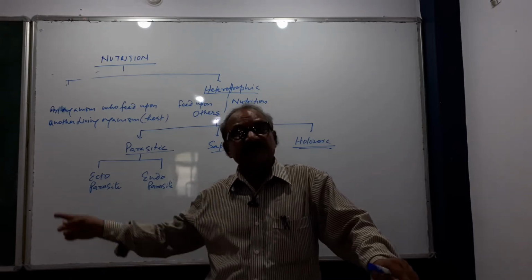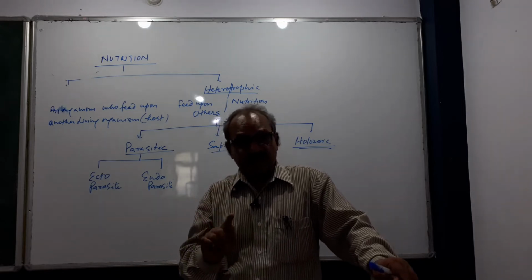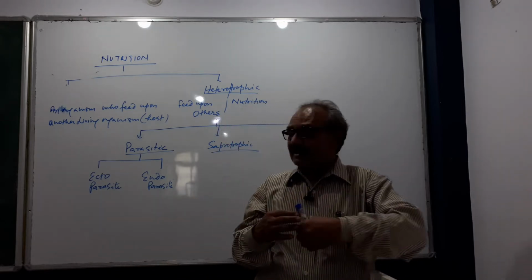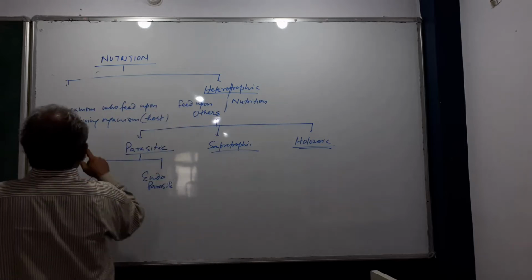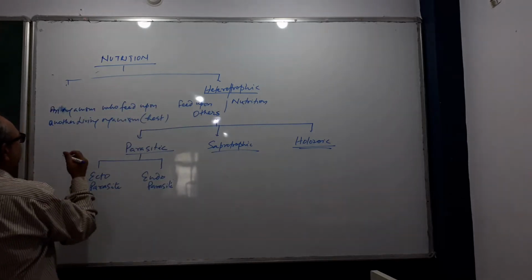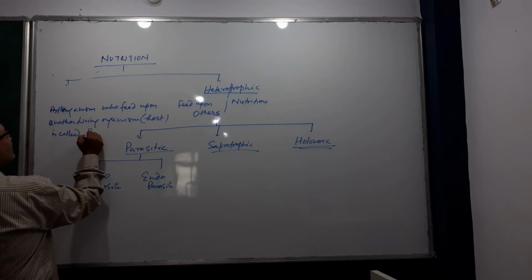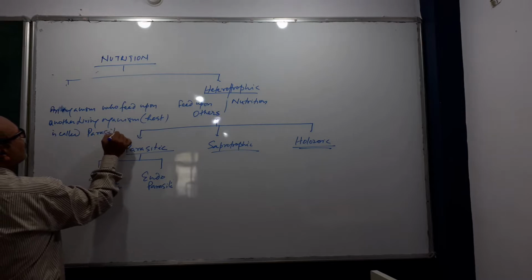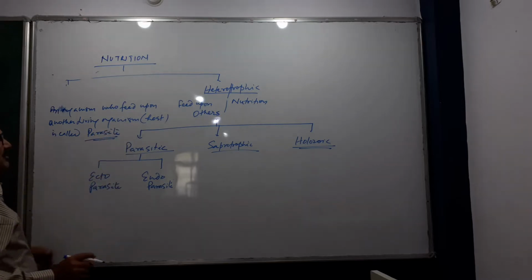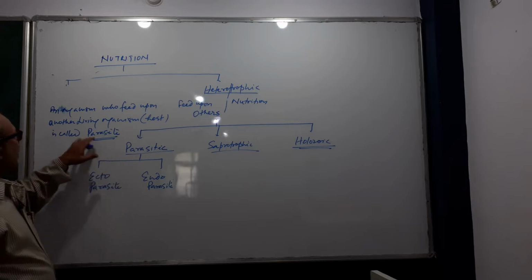What is the mosquito? It is a parasite. Mosquito is a parasite, but it feeds from the outside, that's why it is called an ectoparasite. An organism which feeds upon another living organism called the host, without killing it, is called a parasite, and the mode of nutrition is called parasitic nutrition. Right?